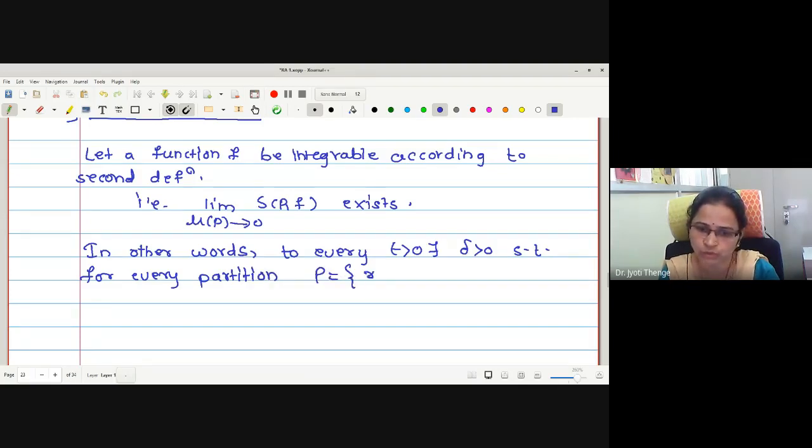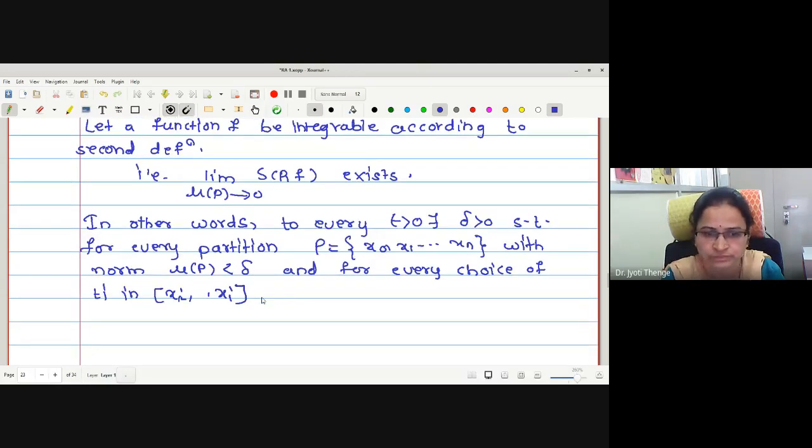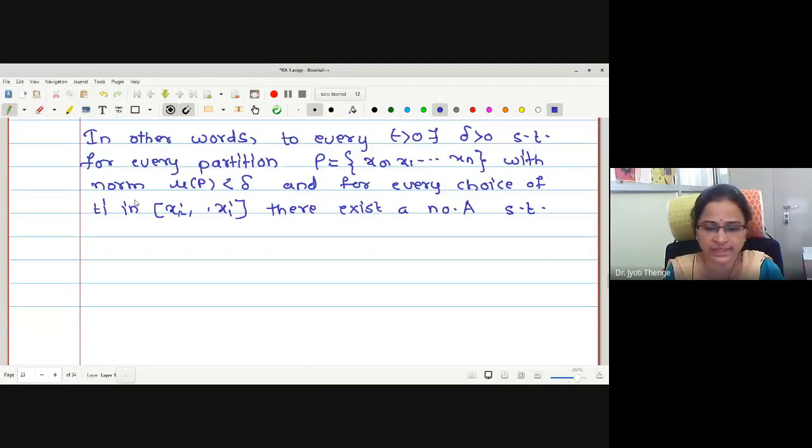such that for every partition P, a = x0, x1 up to xn, with norm mu(P) less than delta, and for every choice of Ti in the ith subinterval [x(i-1), xi], there exists a number a such that modulus of the summation of f(Ti) delta xi, sum running from i equals 1 to n, minus a is less than epsilon.